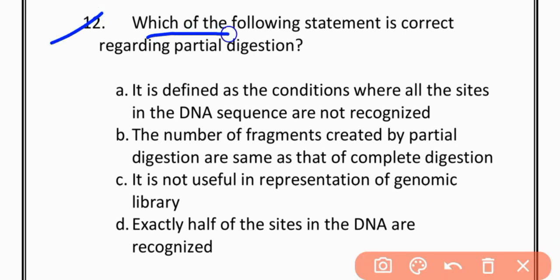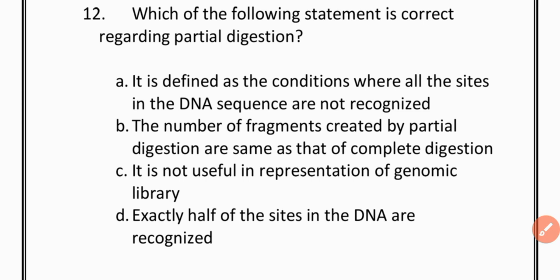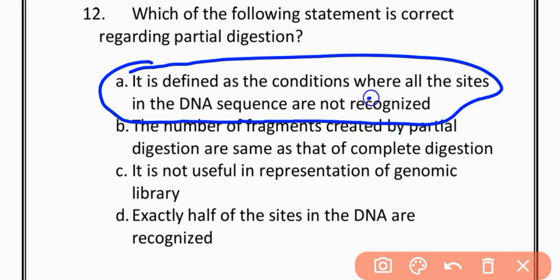MCQs 12. Which of the following statements is correct regarding partial digestion? Option A, it is defined as the condition where all the sites in the DNA sequence are not recognized. Option B, the number of fragments created by partial digestion is the same as that of complete digestion. Option C, it is not useful in representation of a genomic library. Option D, exactly half of the sites in DNA are recognized. The correct option is option A. It is defined as the condition where all the sites in the DNA sequence are not recognized.